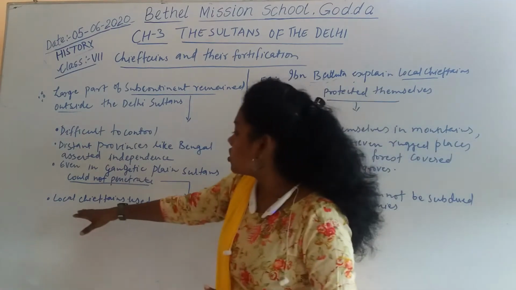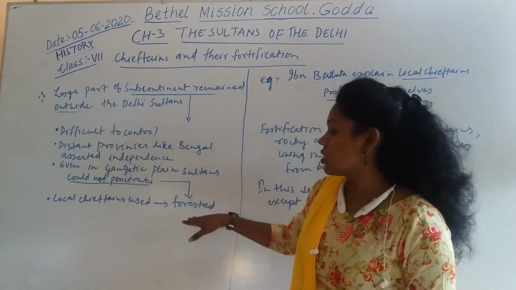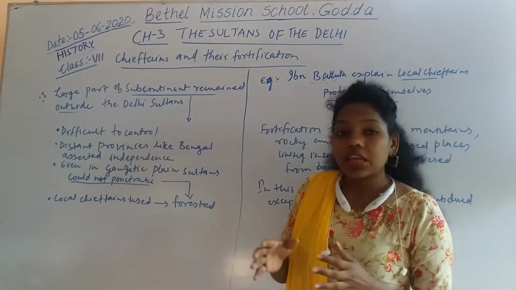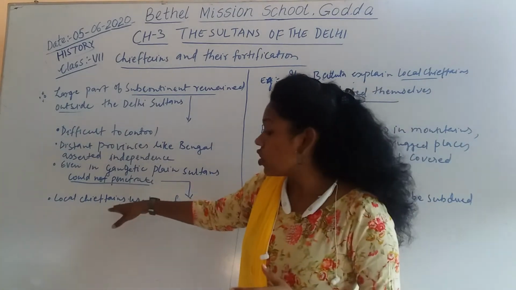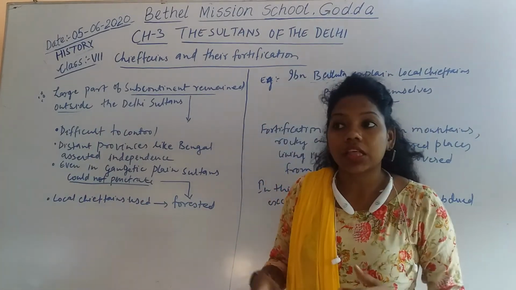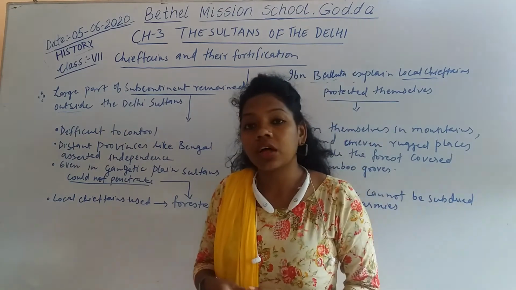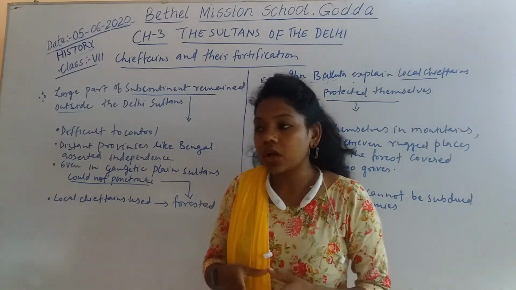The local chieftains used the forest, and this was the advantage of these local chieftains, the local Samantas or the rich landowners who own the small provinces, the local provinces.